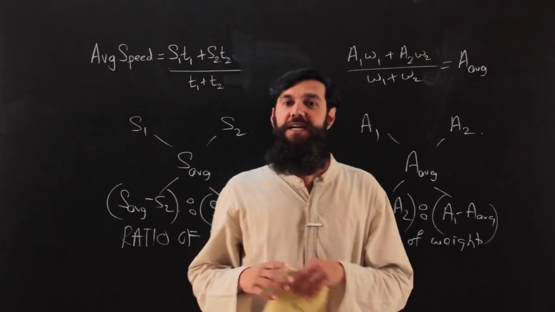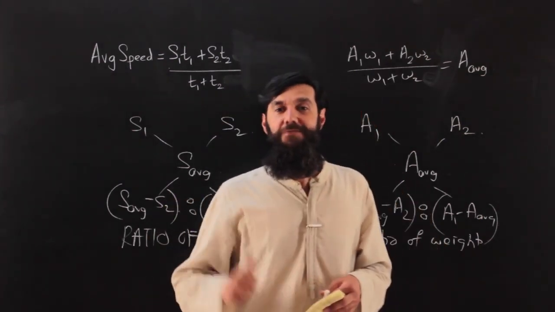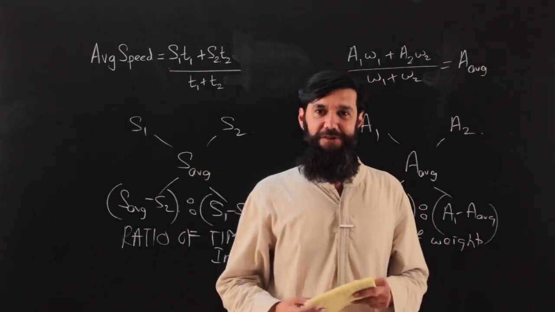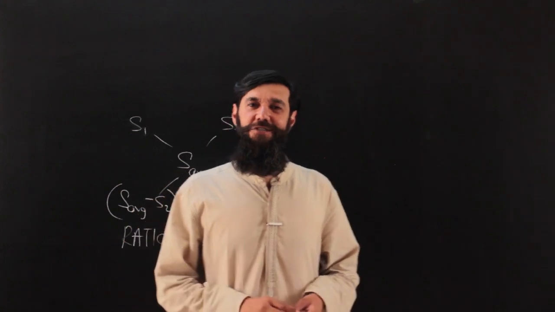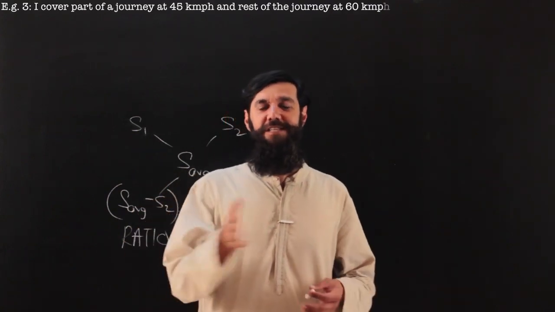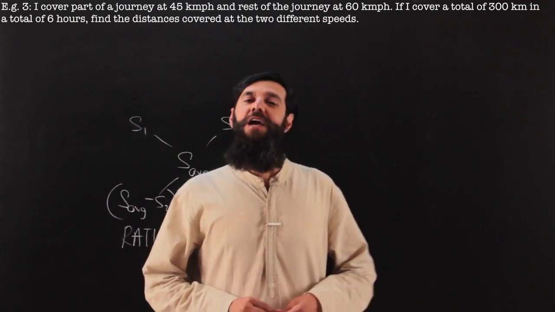So a question that we did, example 3 in the first basic session, we'll just see how we can solve it in a much faster way by using this approach. To remind you the question again, I cover part of a journey at 45 kilometers per hour and the rest of the journey at 60 kilometers per hour.